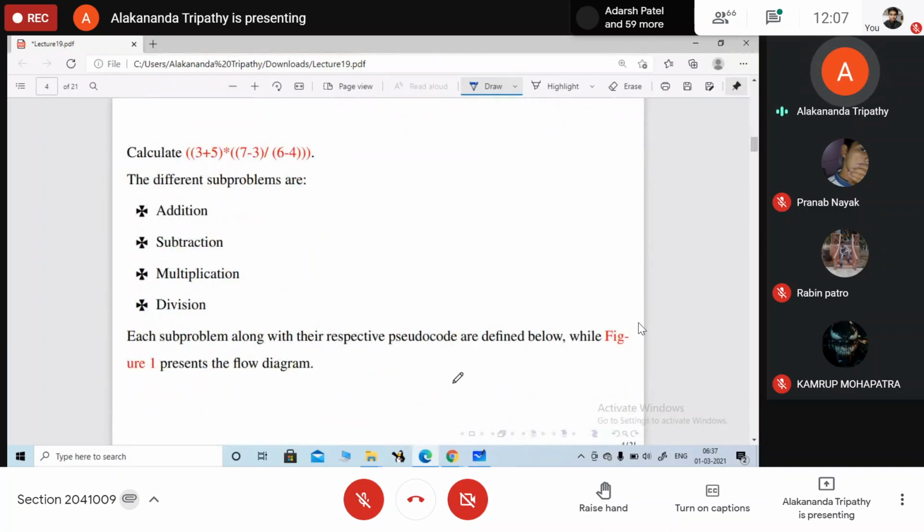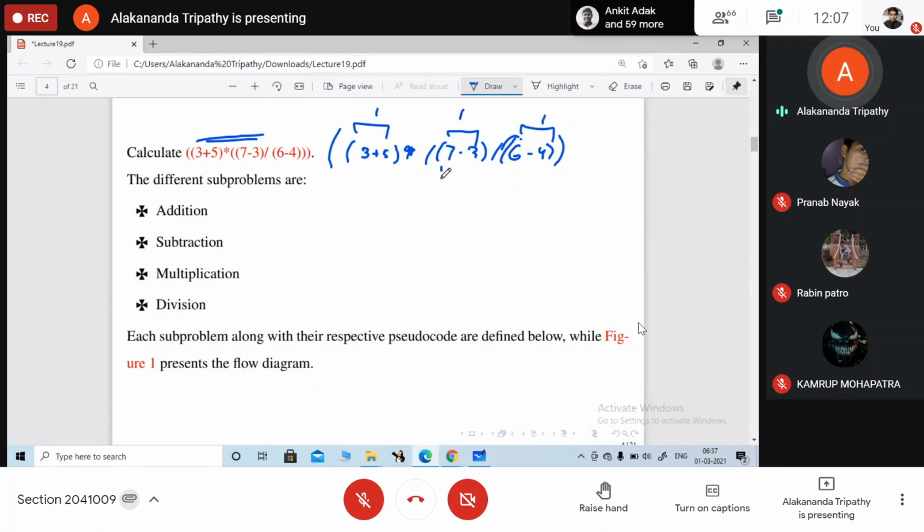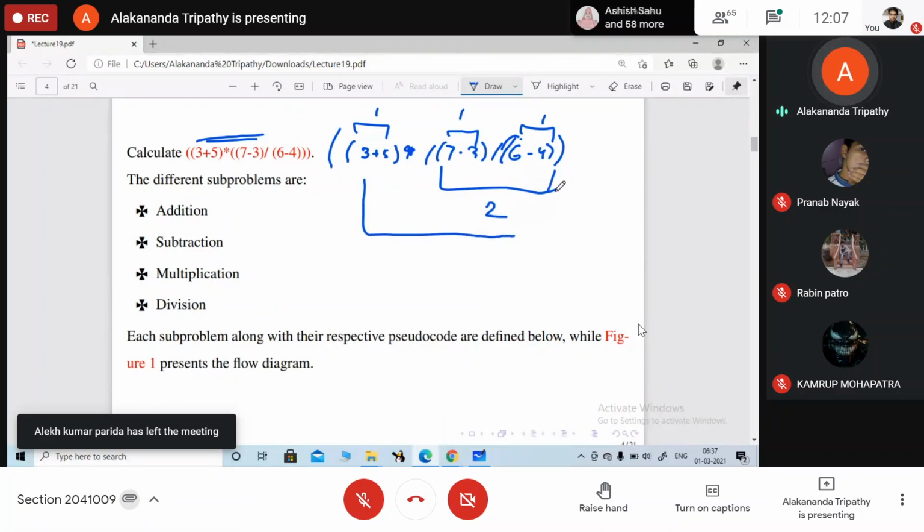Okay, now we have discussed this problem in the last class. If we are going to evaluate this arithmetic expression, 3 plus 5 into 7 minus 3 divided by 6 minus 4, what are the different operations that are being carried out? First we need to decompose the inner brackets. These brackets need to be decomposed first. Then later we are going to decompose the outer bracket, this one. And at the end we are going to decompose the last outer bracket, that is this one.